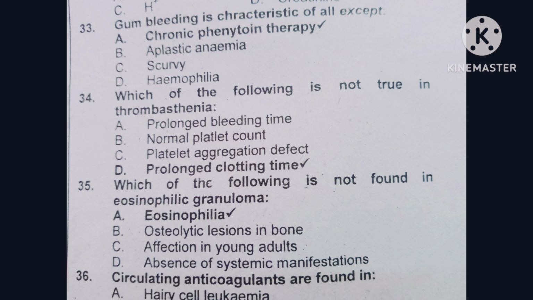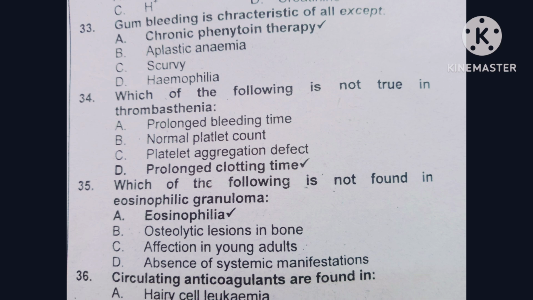Question number 34. Which of the following is not true in thrombocythemia? Option A is prolonged bleeding time. Option B is normal platelet count. Option C is platelet aggregation defect. Option D is prolonged clotting time. The correct option is prolonged clotting time.